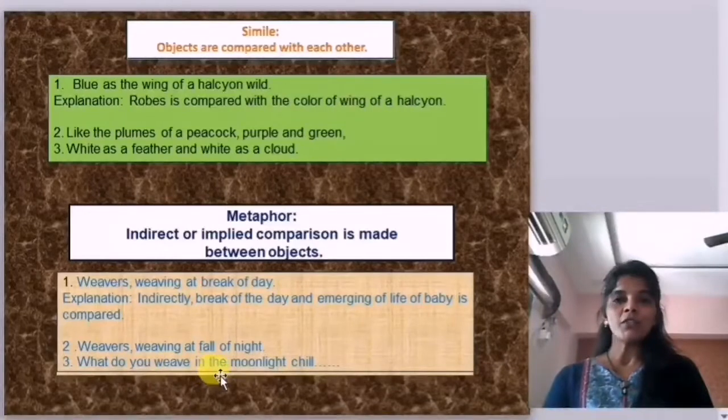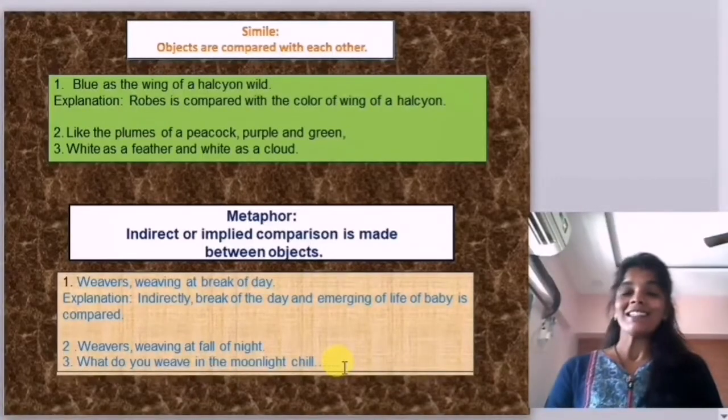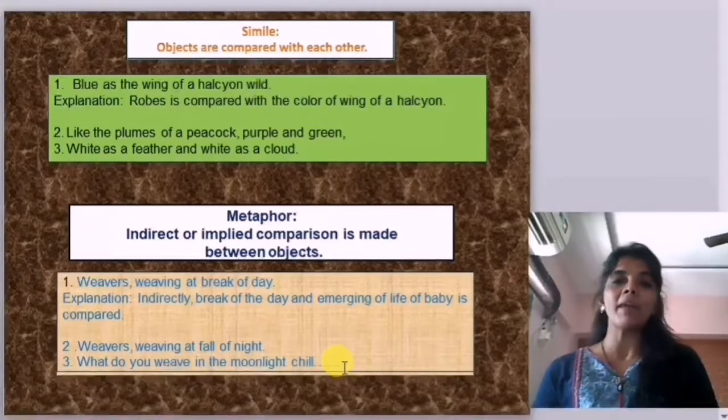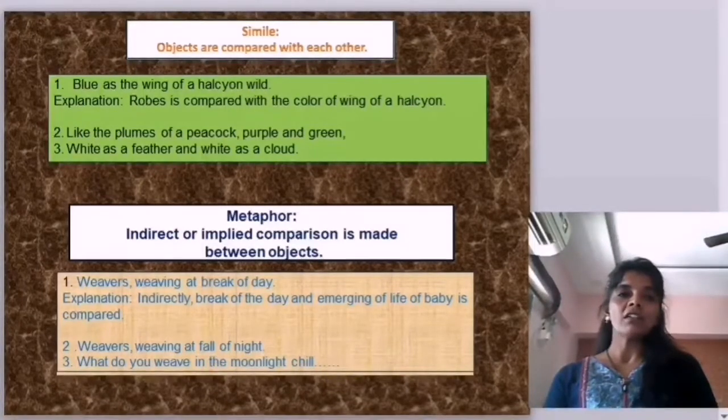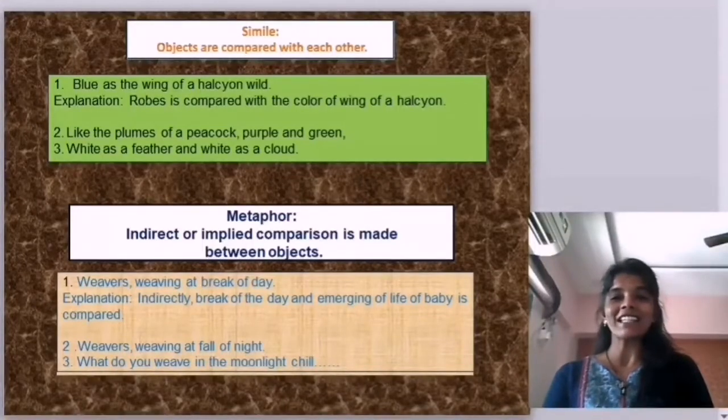And "why do we weave a garment moonlight chill?" Here the garment, moonlight chill, is also compared with adulthood. This is metaphorically and indirectly compared in this poem. All of the figures of speech are very important. Just take a screenshot for your further details.